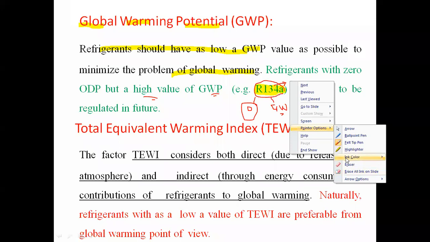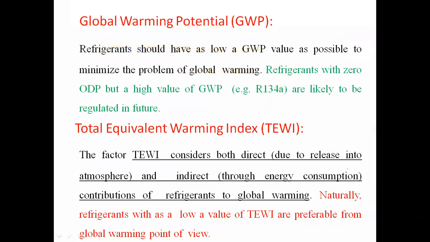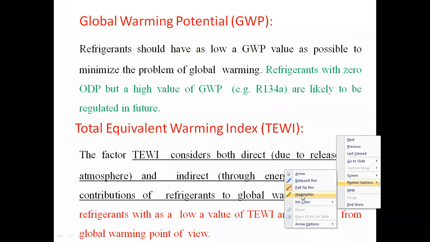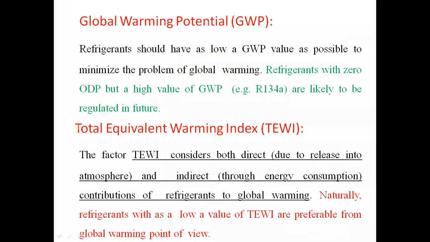Then based on that ozone depletion potential and global warming potential, there is again one more term which is related to the refrigerant, and that term is called the total equivalent warming index. That is called the total equivalent warming index. So this is called the TEWI.